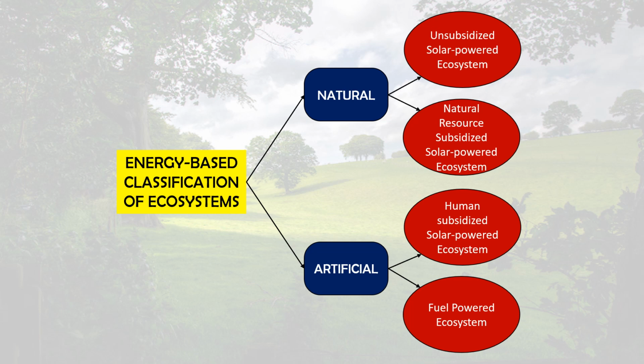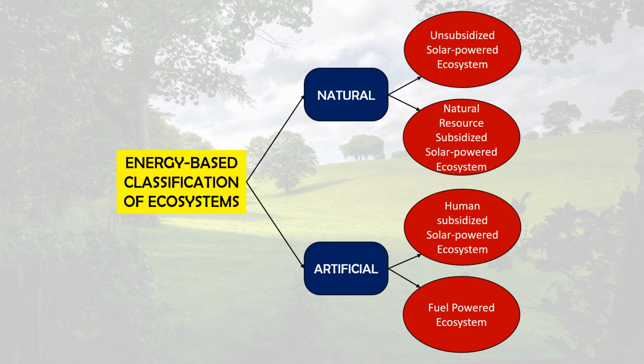Because they don't have to consume energy for transport, they can produce more food, and other processes like the transport of nutrients and food can occur through water currents, waves or tides. So this is natural solar powered ecosystems subsidized by other natural energies.